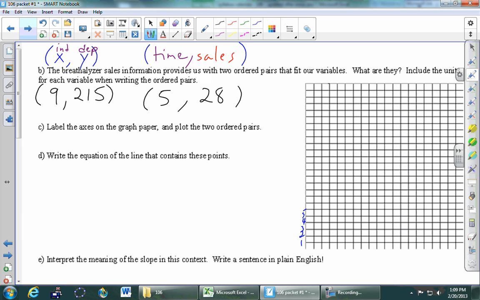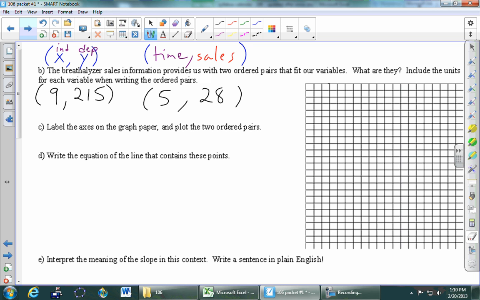So you can go by 5s if you think that's enough, 10s, 20s, 50s. You want to try to find a good balance. If I go by hundreds, then this number right here is 100. This number here is 200. And then 215 is pretty much right down there. And all of a sudden the entire graph is there. That's not so good. So you got to find a good balance point. So I don't know how many boxes are here. It's not so important to count them all, but what do you think? Fives? If we go by fives, will we get there? Maybe tens?